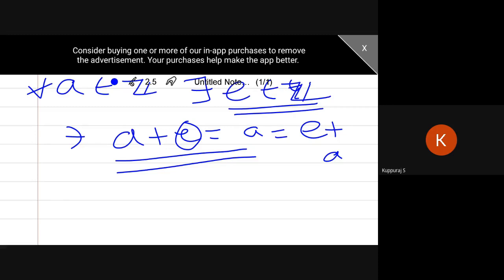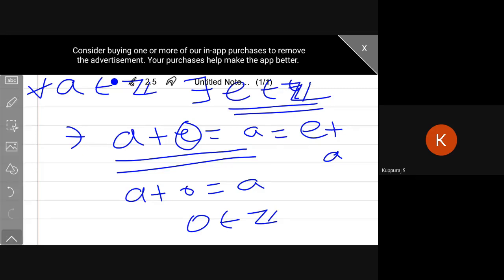Yes, because if you add A plus E, you will get A. That means your E is 0. Then only the identity axiom is satisfied. Obviously, E belongs to Z. So in Z, with respect to addition, the identity axiom is satisfied. So the identity element is 0. Okay, then one more.